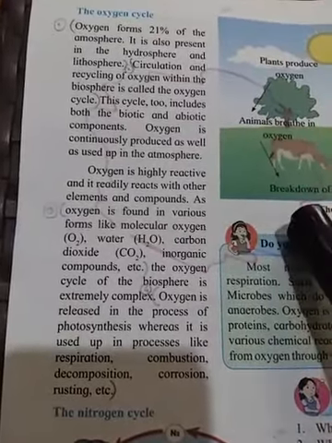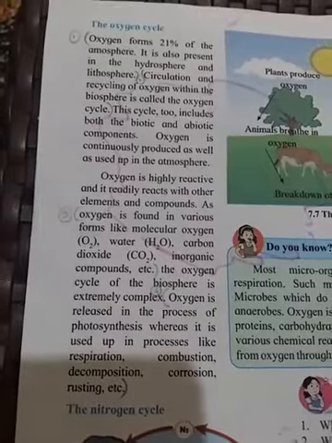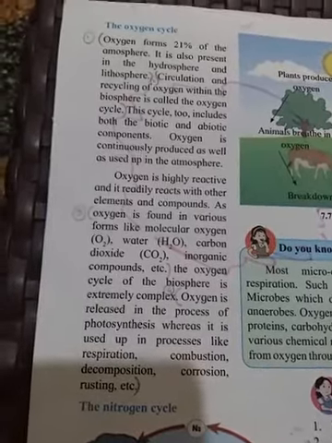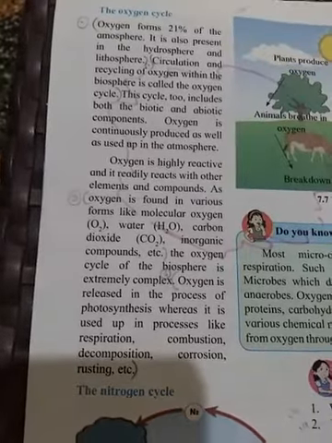Some inorganic compounds also contain oxygen. Inorganic compounds, for example AgNO3, the NO3 group contains oxygen. Calcium carbonate CaCO3, the CO3 group contains oxygen.